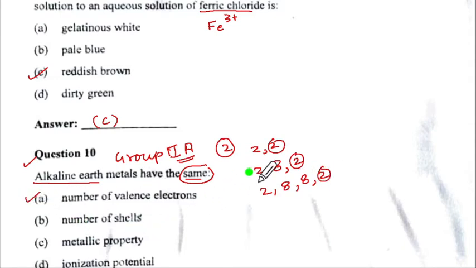Do they have same number of shells? No, the shells are increasing. Do they have the same metallic property? No, the metallic property will be increasing down the group. And ionization potential will be decreasing. So it will not be the same. So the correct option here is A.